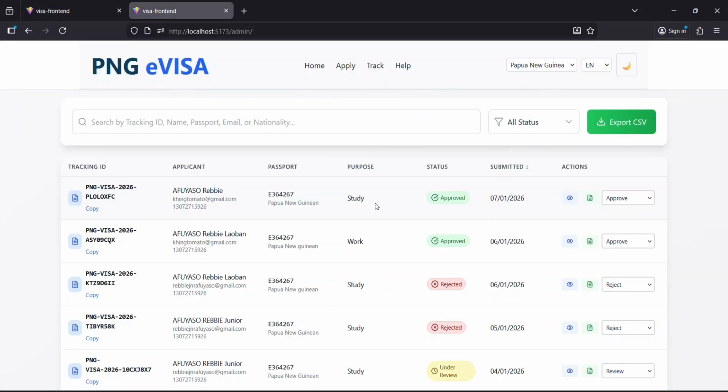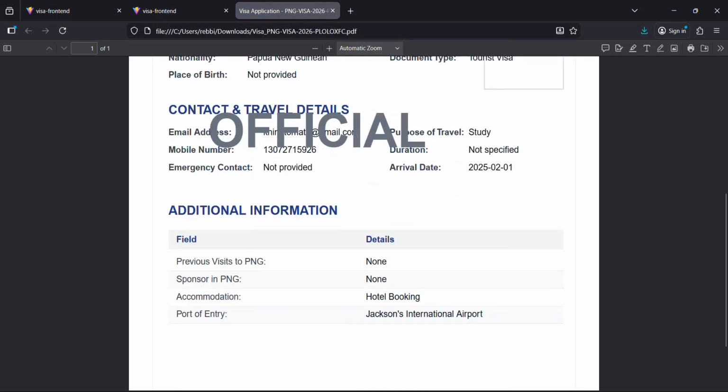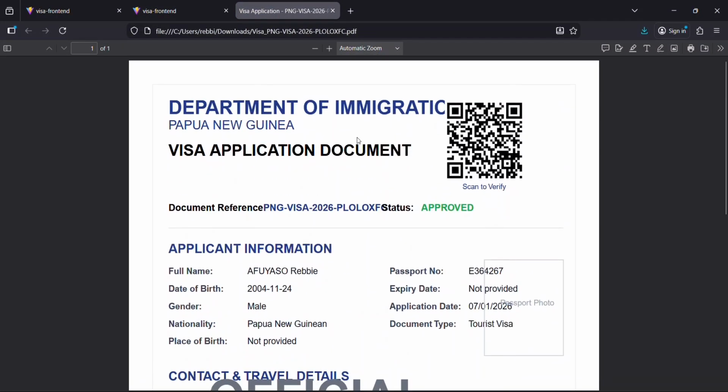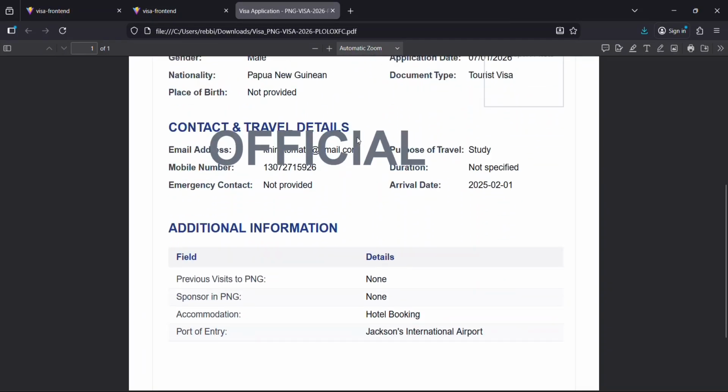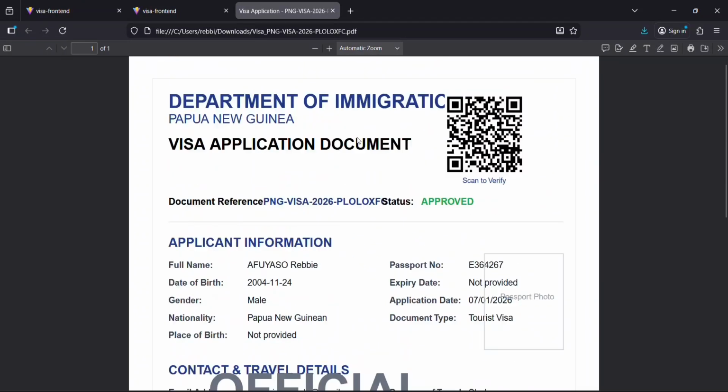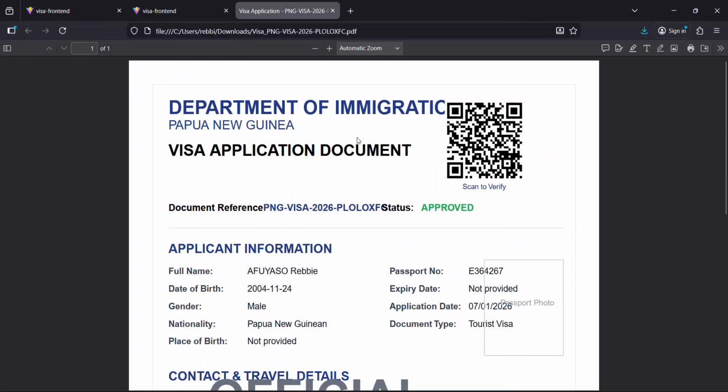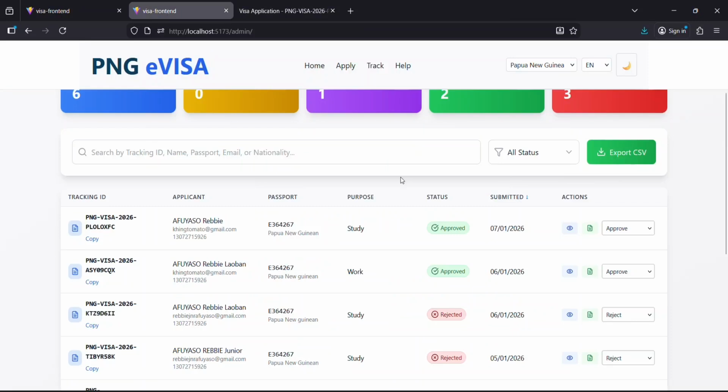Another functionality of the system is that the admin can download the PDF of the applicants that applied for the visa. The PDF is automatically generated, so the admins can go ahead and download the PDF if they want to do manual verification. I am still working on the layout to make it more official and neat. Currently I am not finished with the PDF format, and I'm still working to generate a more professional PDF later on.